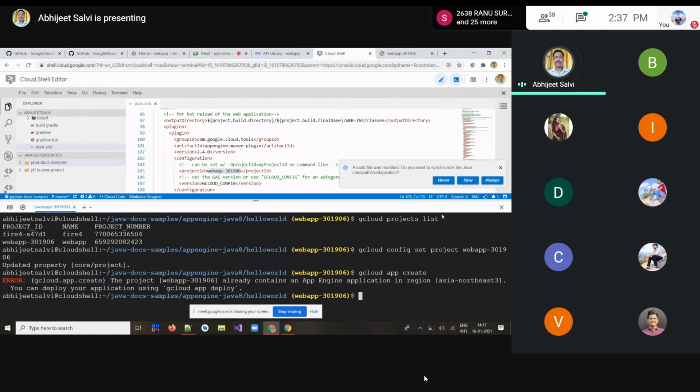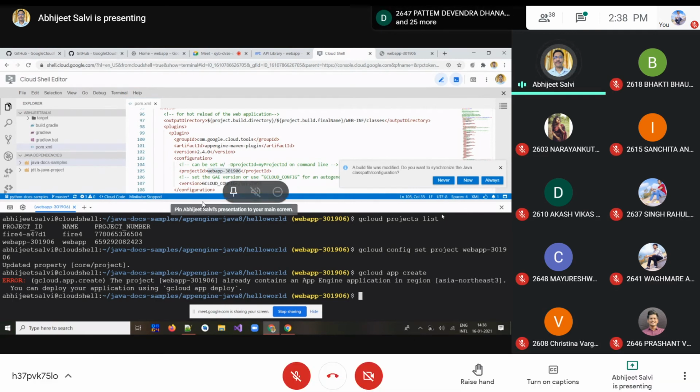Okay, it's already there, so that location is already set in my case. What you can do is write gcloud app create, and this way you can create a location.